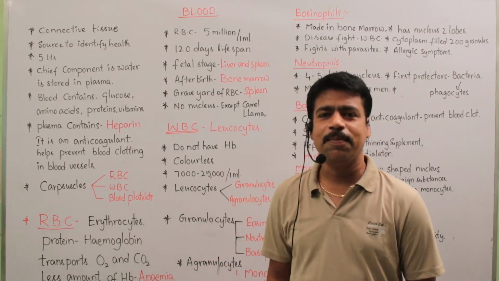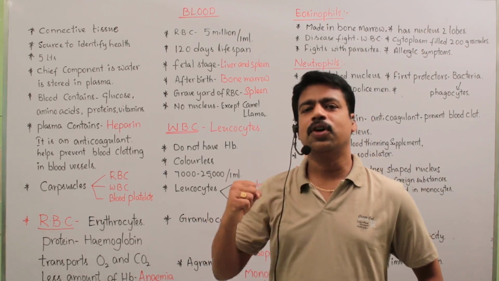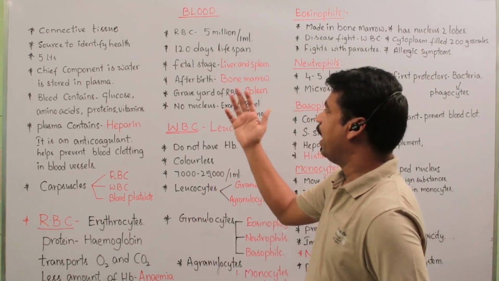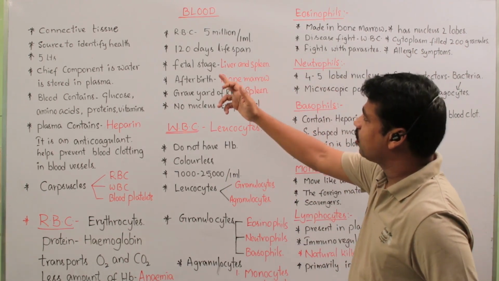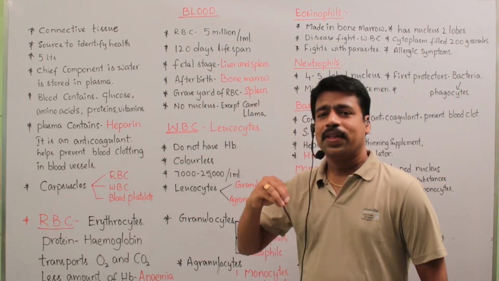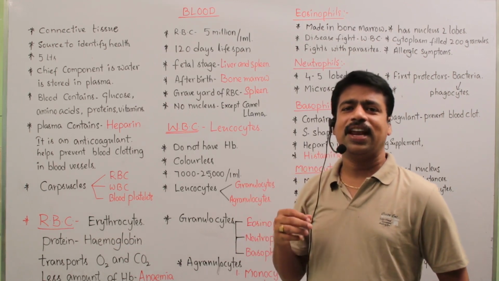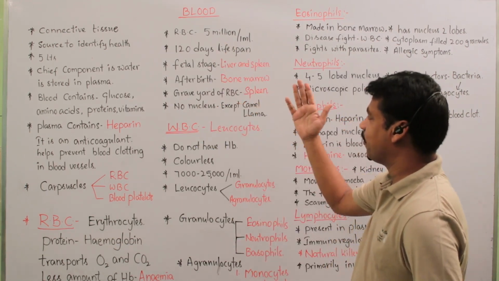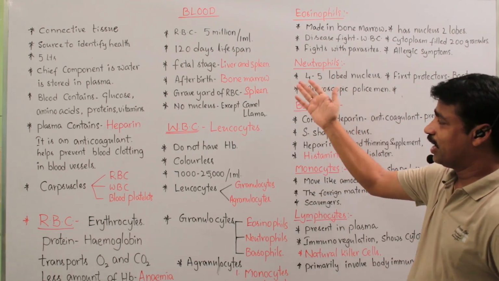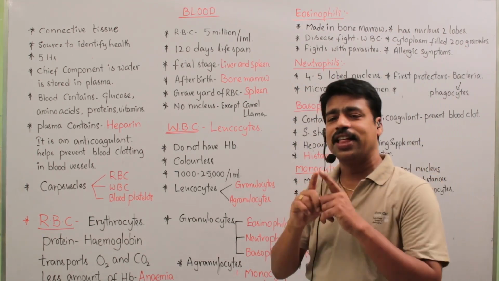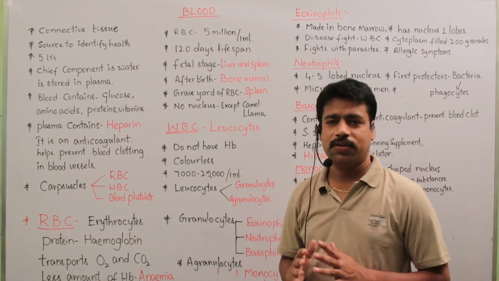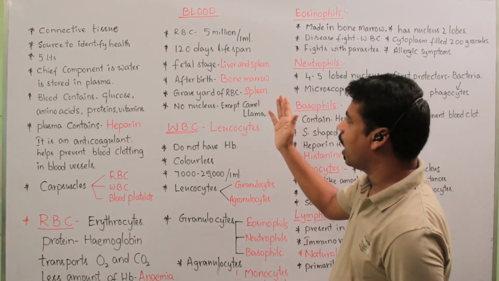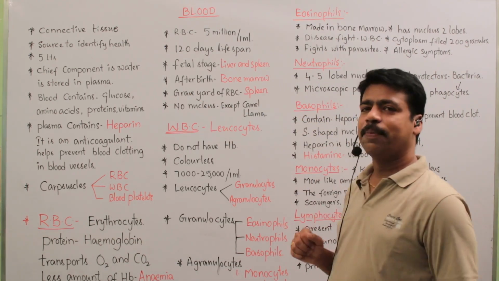Generally in the thigh bone, a larger amount of red blood cells is produced.